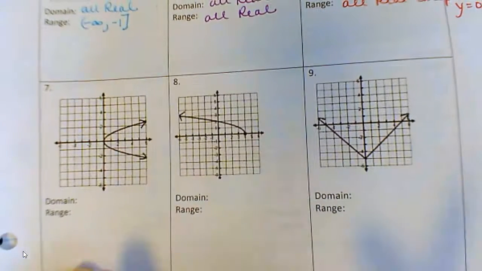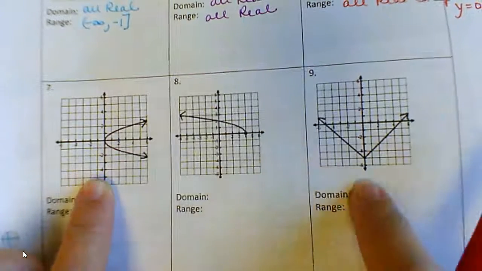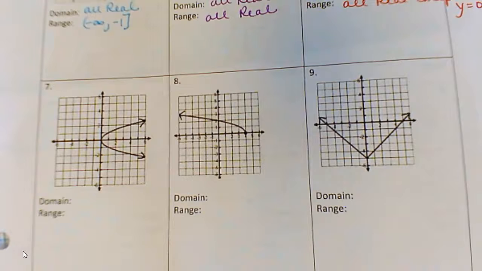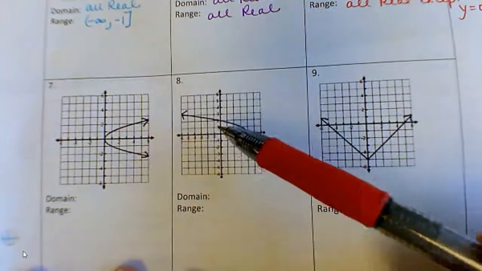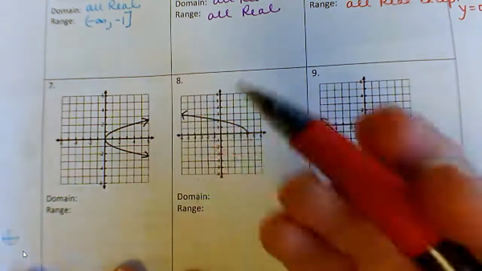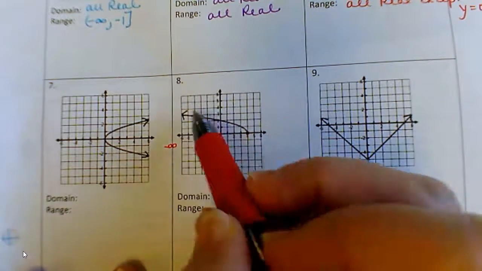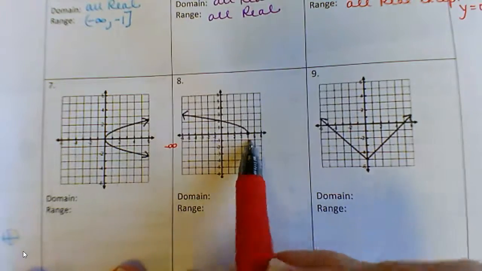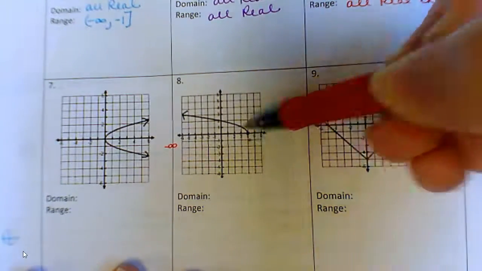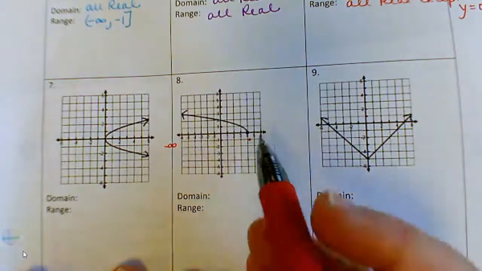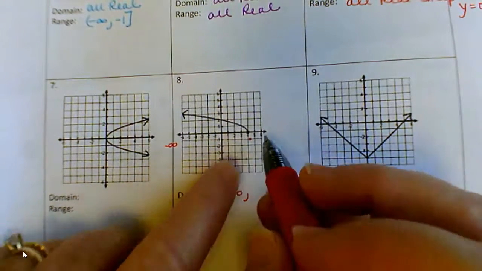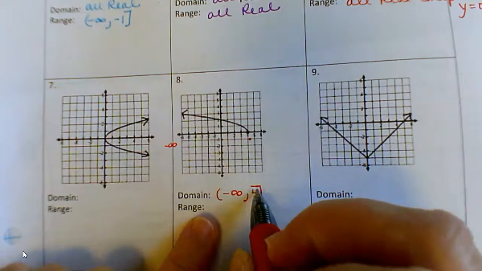Let's look at these down here. So we've done one sort of like this. We've done one sort of like this. Let's look at number 8. Okay, and we'll come back to 7 and 9. So number 8, when I talk about the domain, you see how the arrow keeps going that way? So that means it keeps going to negative infinity, but then it stops. So as far as to the right, it stops here. And remember, you start on the left and then go to the right. So domain was going to be negative infinity to wherever it stops, which in this case is 4.